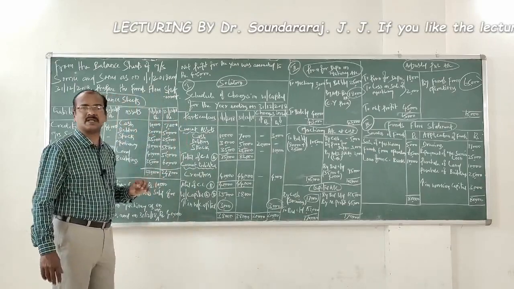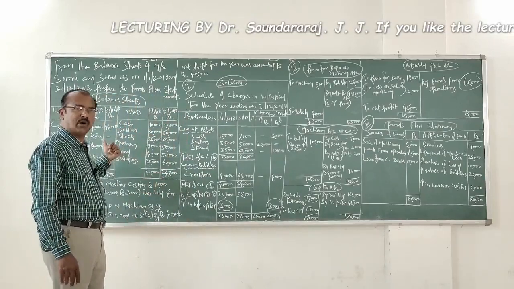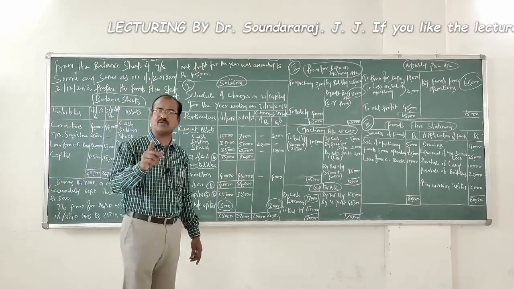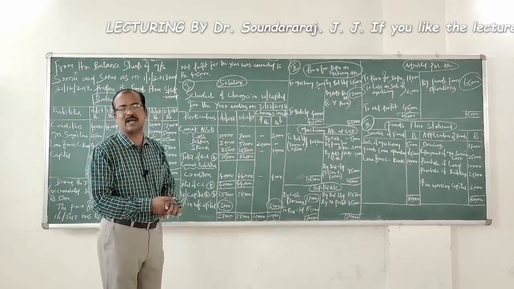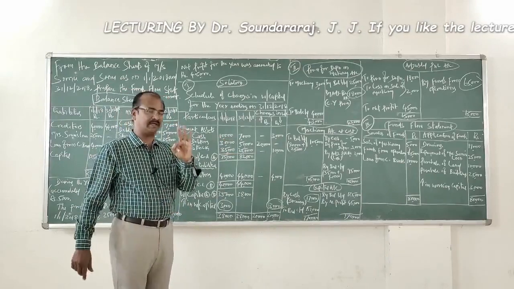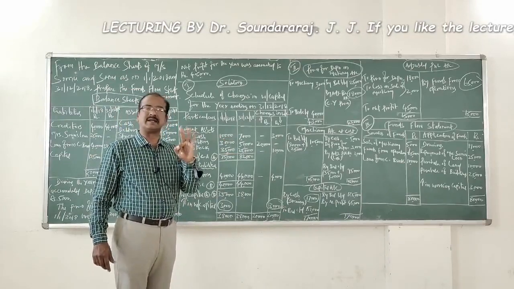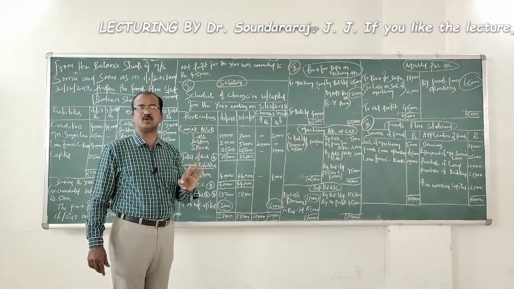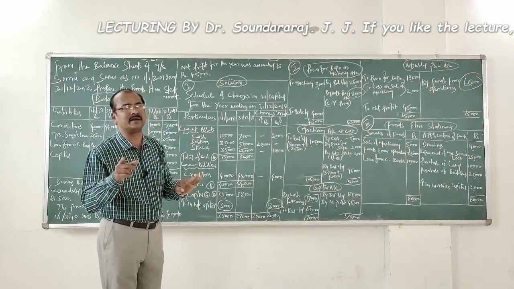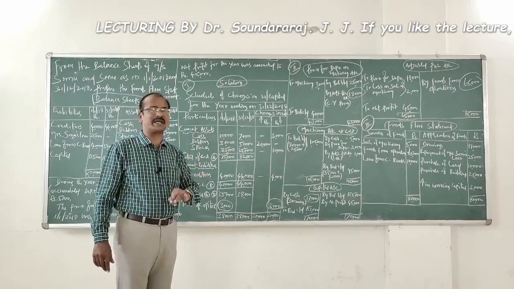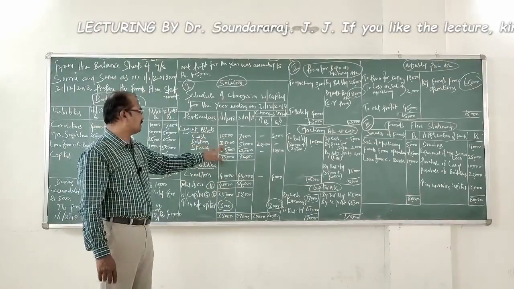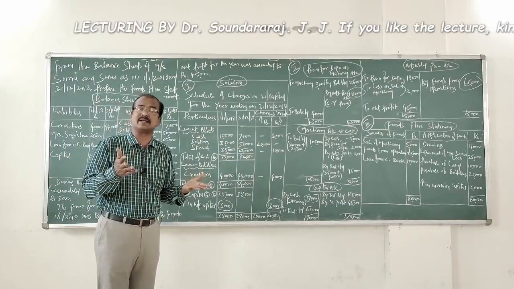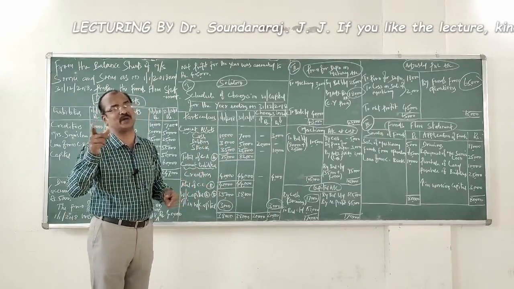Look at the first item of current asset which we found in the balance sheet. Cash, opening 10,000, closing 7,000. You find decrease in the value of cash by 3,000. So decrease in the value of a current asset by 3,000 will lead to decrease in the value of working capital. Then debtors, 30,000, 50,000. You find increase in the current asset. Increase in the current asset leads to increase in working capital.